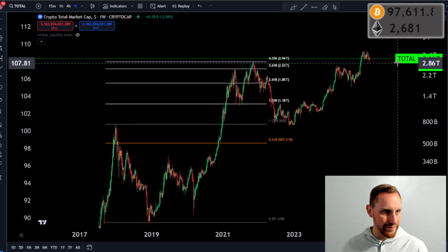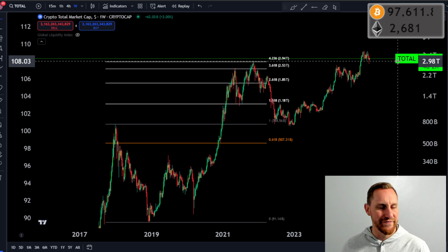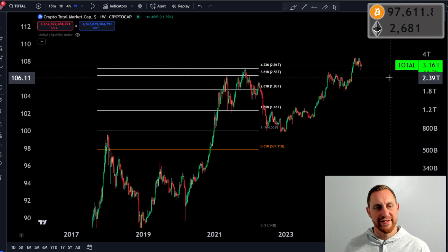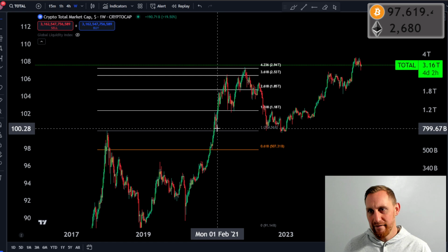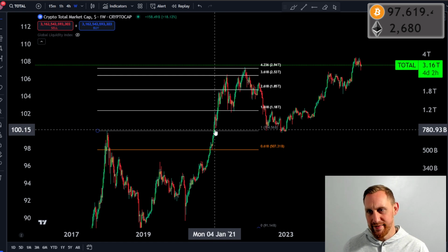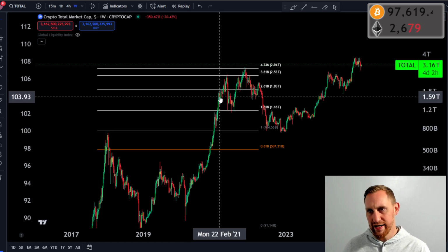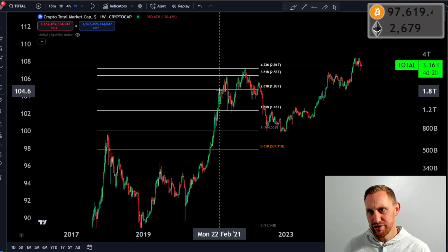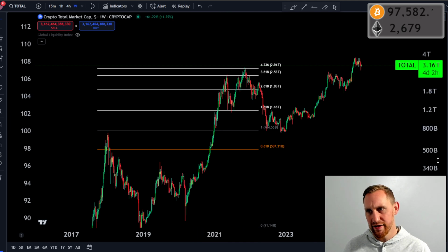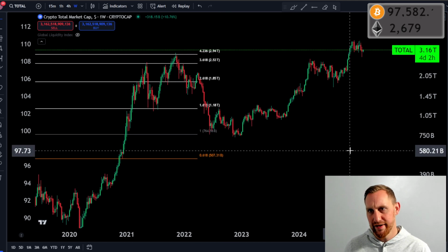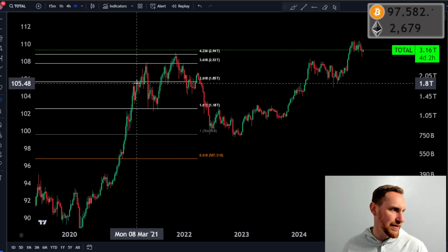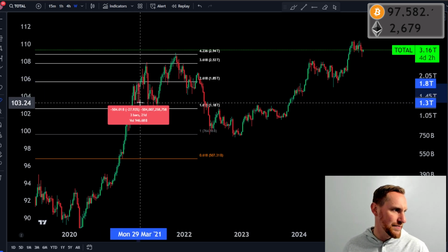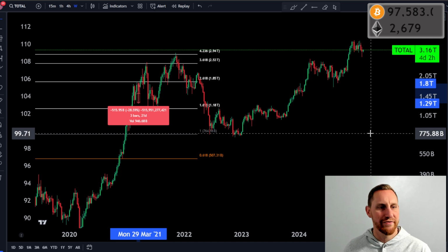Now, you can see here, so far, we have not gotten any weekly closes below the previous all-time high, though we have retested it. What was the next move in the cycle? Well, you can see after we held the previous all-time high, we went straight up to the 2618 Fibonacci level. Kind of looking here, we've got to zoom in. We got a straight up move to about the 2618 Fibonacci level. And then we saw about another 28% correction on Bitcoin.